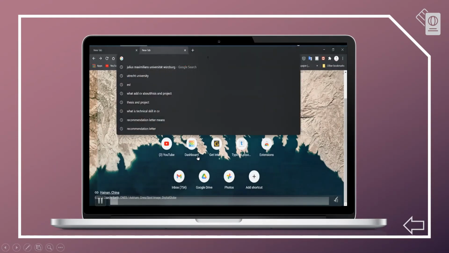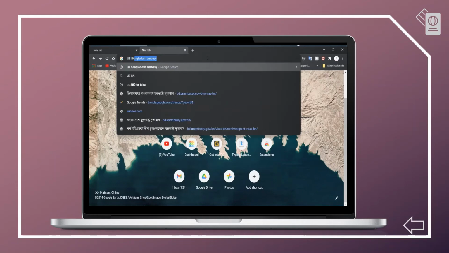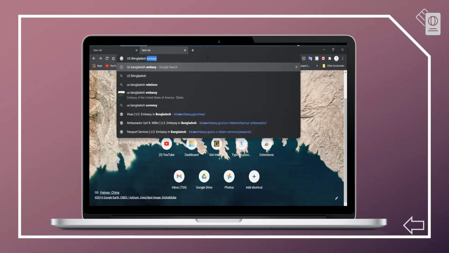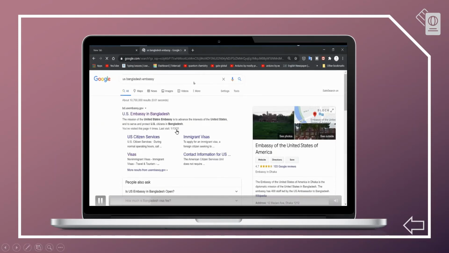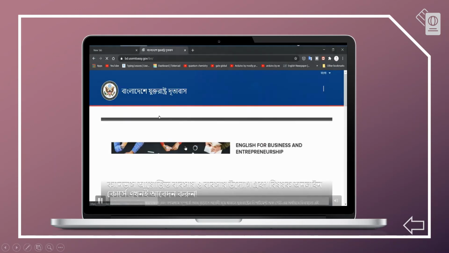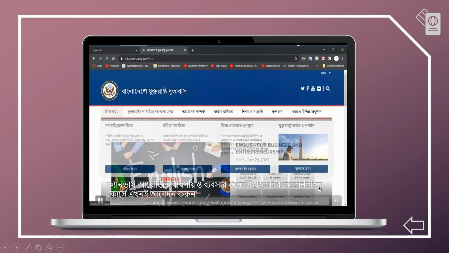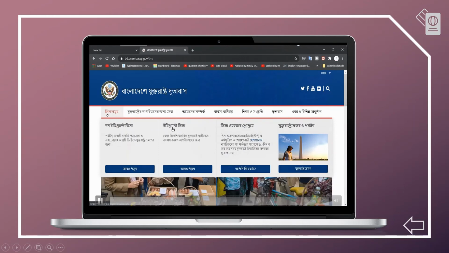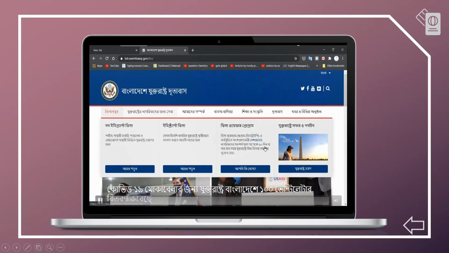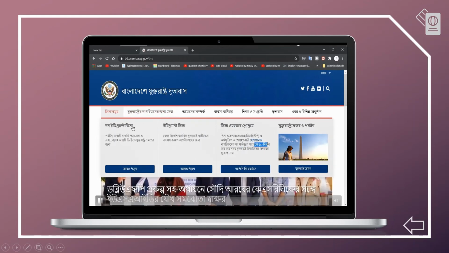Suppose we apply to a university located in the USA. So we need a visa for the USA. So simply we Google US Bangladesh Embassy. Then go to the first link. Then go to the visa option. There we see 3 options. One is the non-immigrant visa, which is for job and study. Second, the immigrant visa, which is for permanent living. And third is the visa waiver program, which is for only a 90-day stay. Okay, we go to non-immigrant visa.